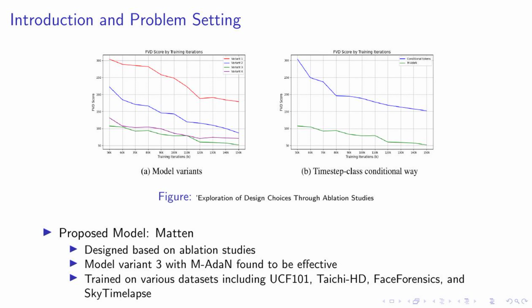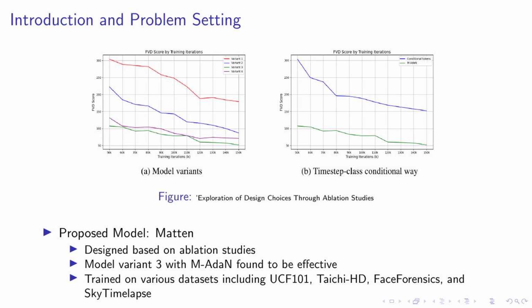Frame title: experimental findings and conclusion. Figure caption: performance analysis of Matten on various datasets.